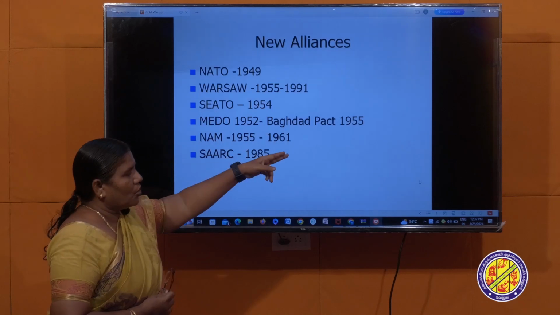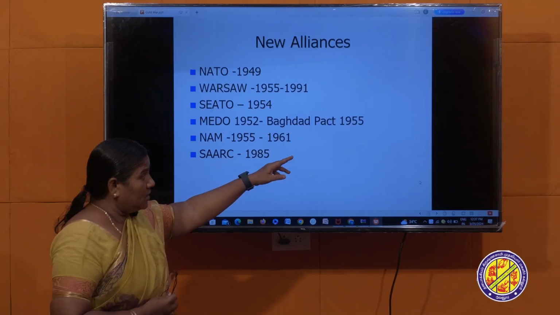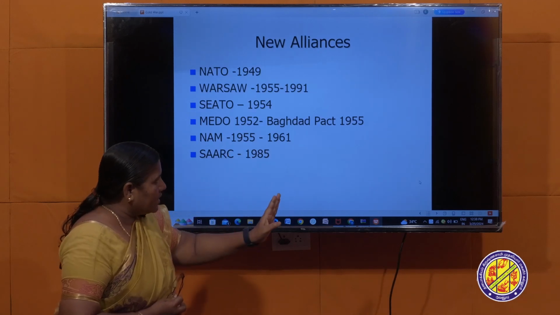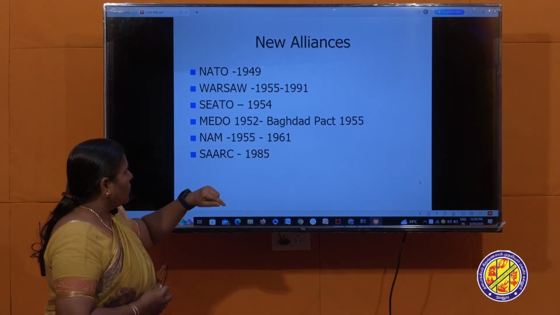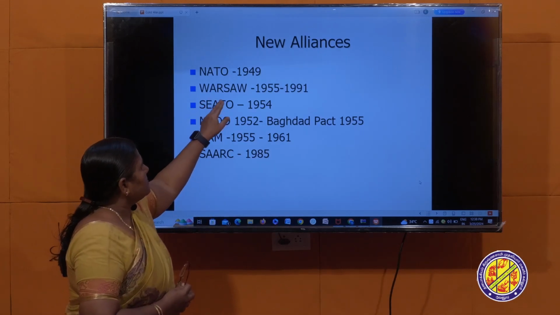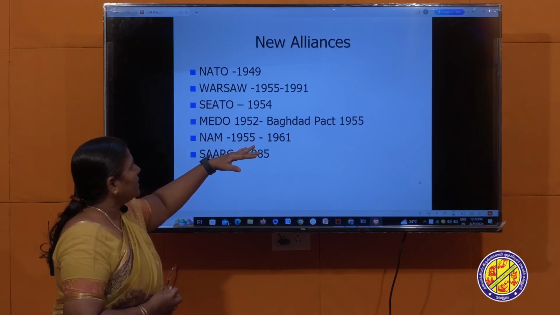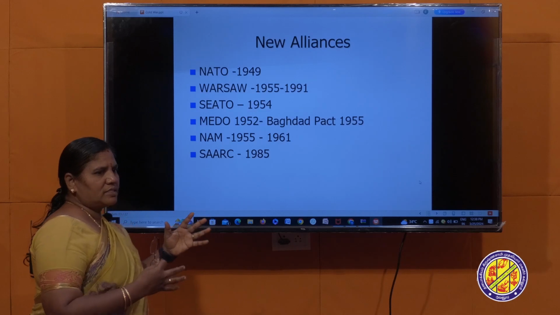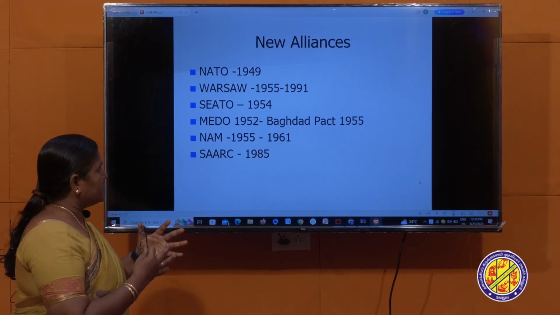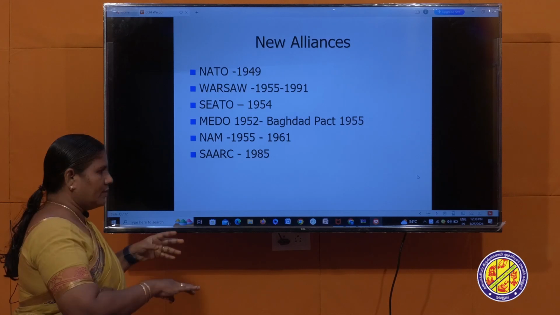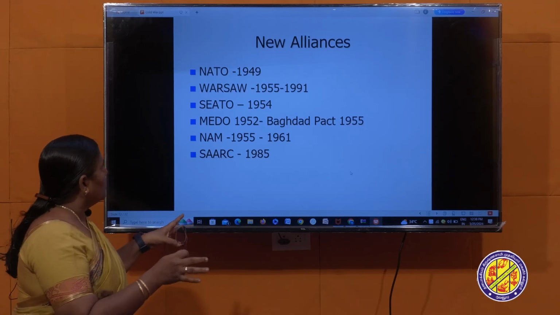East European countries were supported by USSR, and they formed this military bloc, the Warsaw Pact. The world itself was divided into many groups, supported by either USA or USSR.